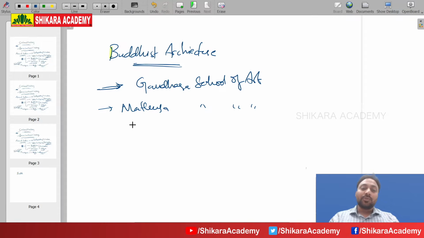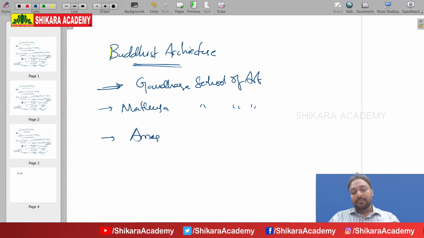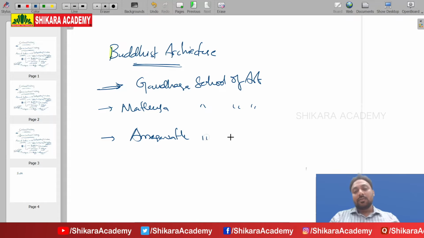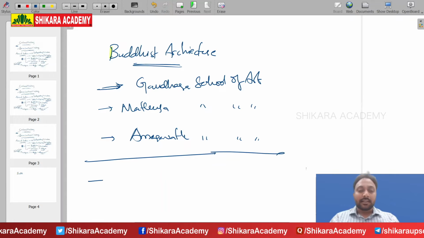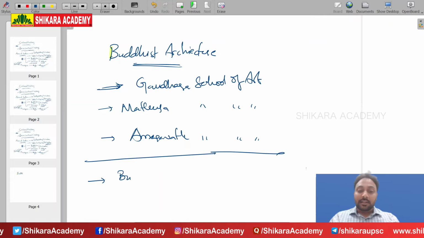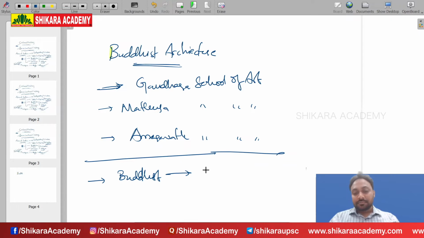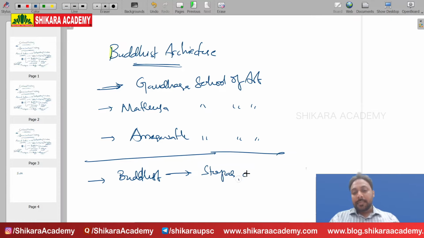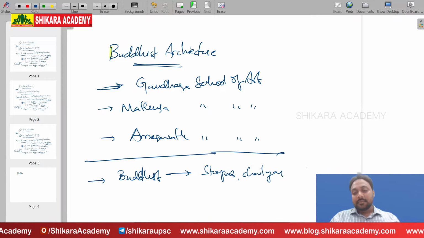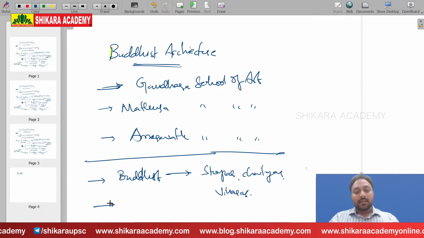These three schools of art are very, very important: Gandhara, Mathura School of Art, and Amaravati School of Art. These are the most important topics in Buddhist architecture. Also, in Buddhist religion, very important topics are Buddhist stupas, chaityas, and viharas.